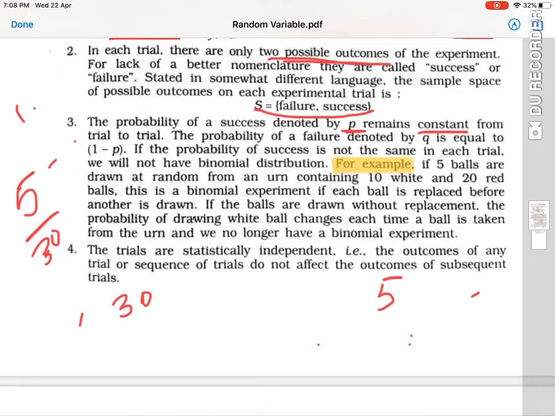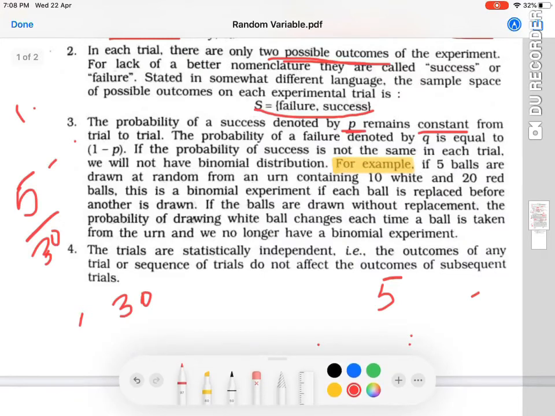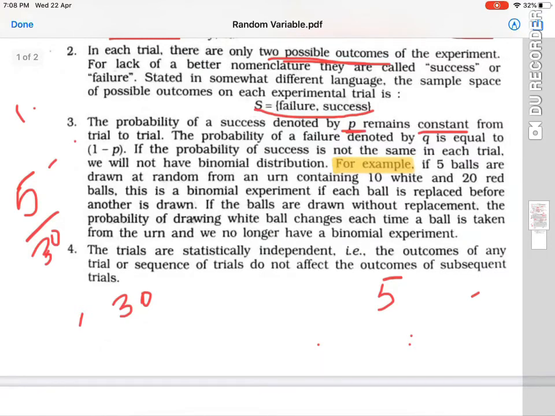In the same trial, the outcome of one event and the other event should be independent of one another. The outcomes of this trial and the other trial in the sequence should be independent. They should not affect one another. Subsequent outcomes should not be affected. These are the 4 assumptions that we should follow when we are solving binomial problems.